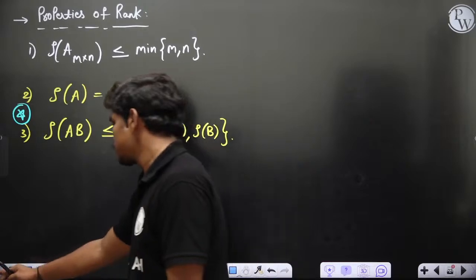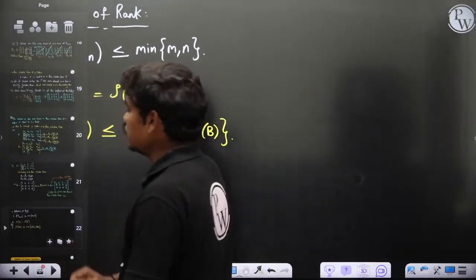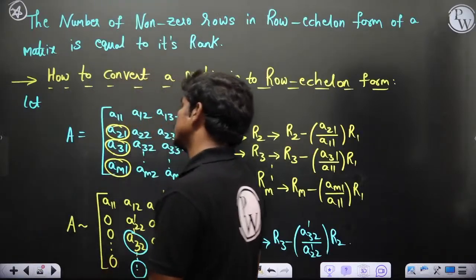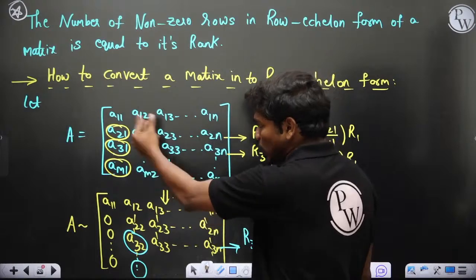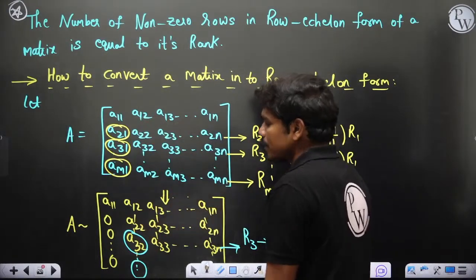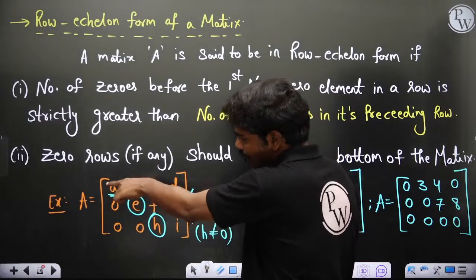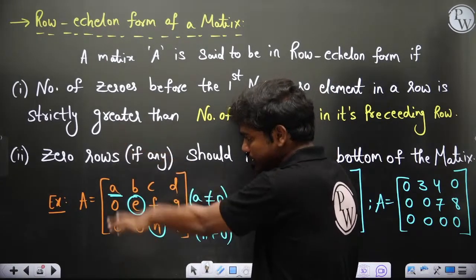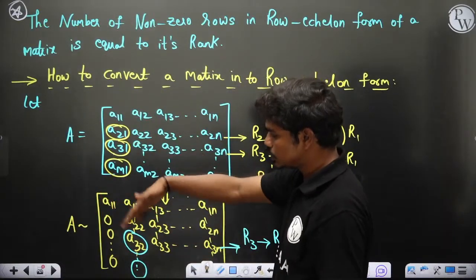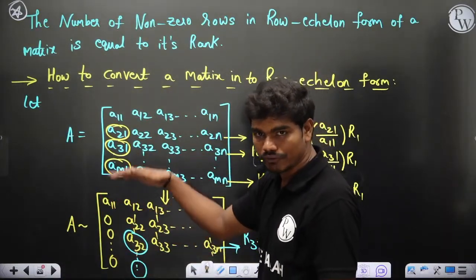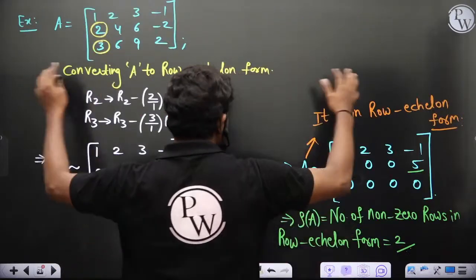Sorry, there are some comments. Repeat in short, sir. Yeah, basically this echelon form, what we are trying to do is, a matrix is said to be in echelon form if the number of zeros before the first non-zero element keeps increasing down the matrix. Like you can see in this case, here there is no 0, here there is 1, here there is 2. So this should keep on increasing, and for that to happen, we develop an algorithm which gives you that echelon form finally, after doing all the calculations. Clear? That's what we have done, and I have worked it out with an example.